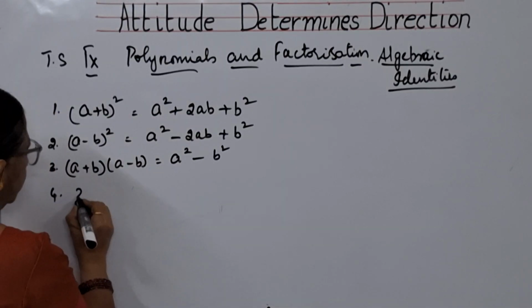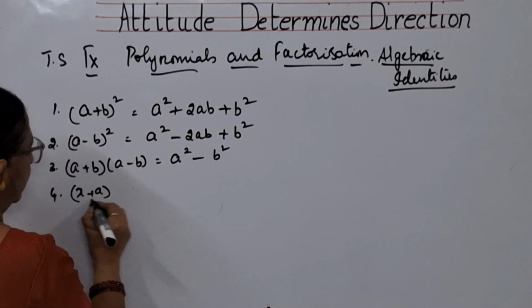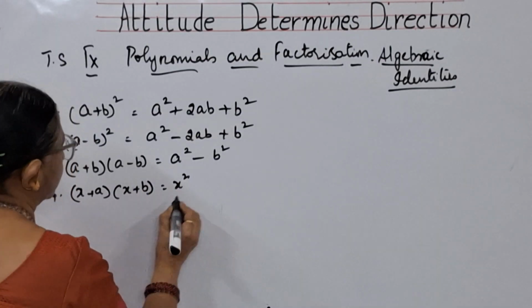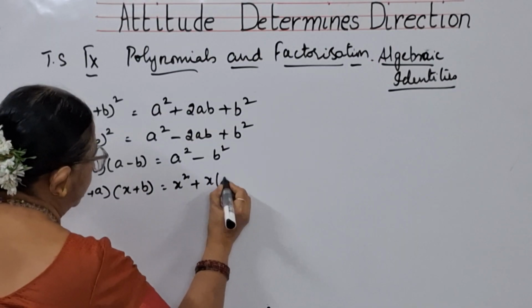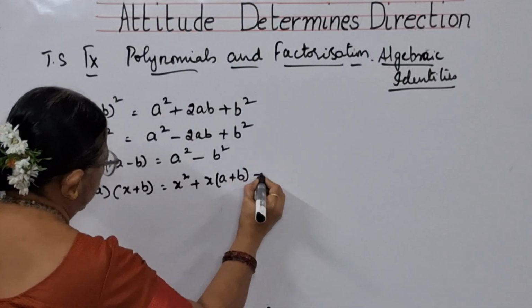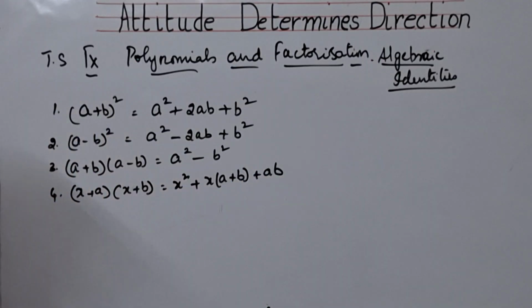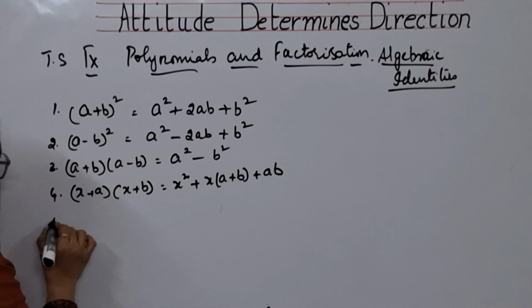And the fourth one, x plus a into x plus b is equal to x square plus x into a plus b plus ab. Very rarely we use this formula, but you need to know this also.